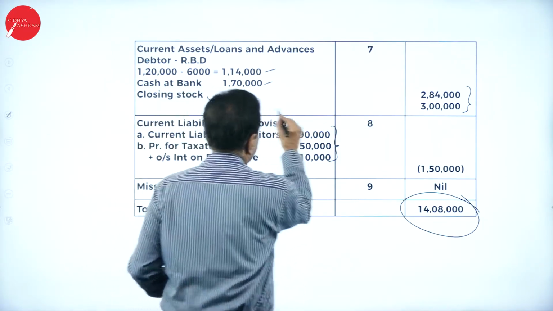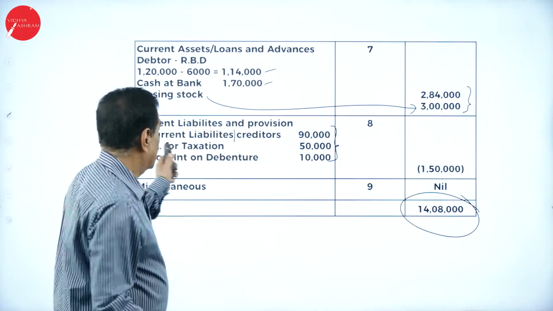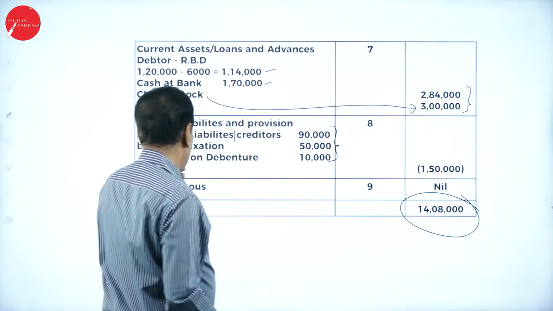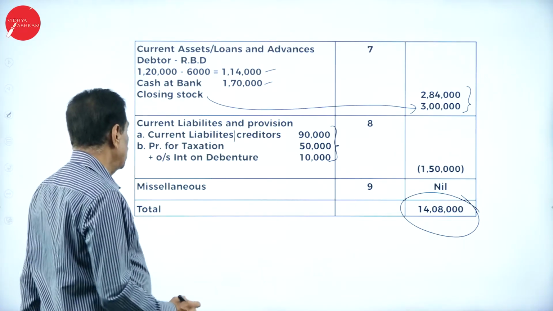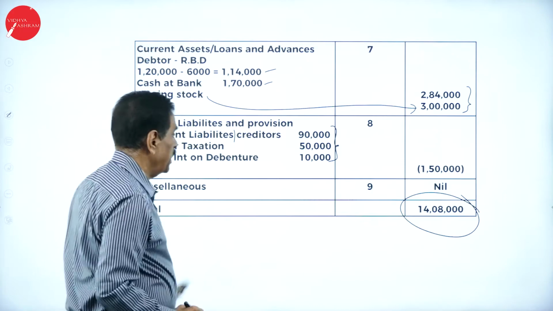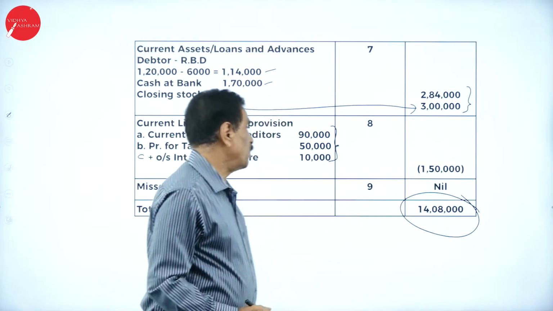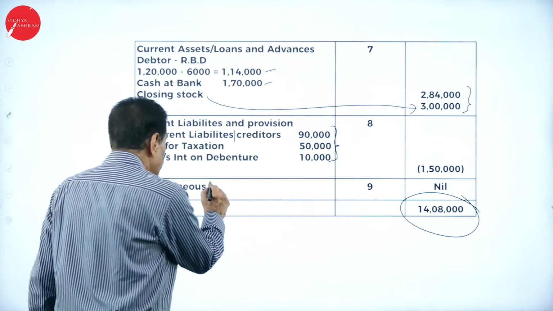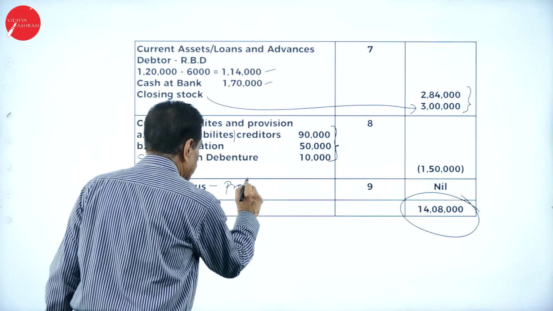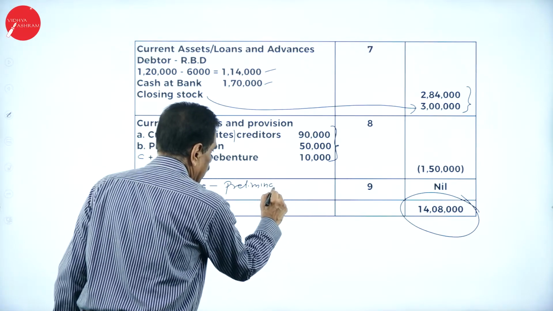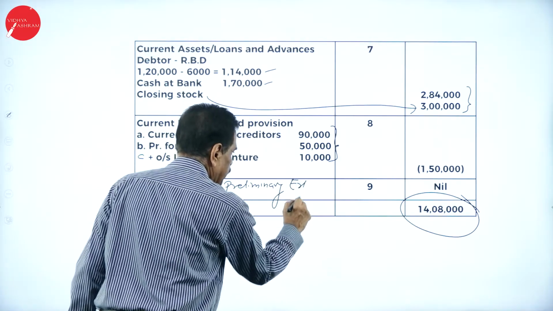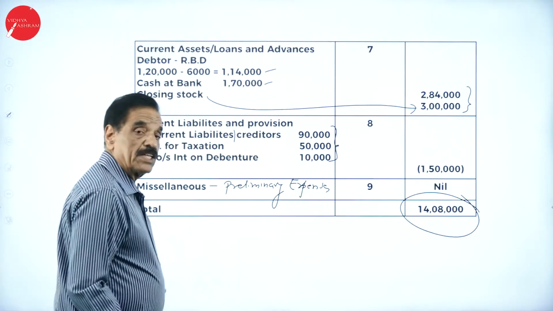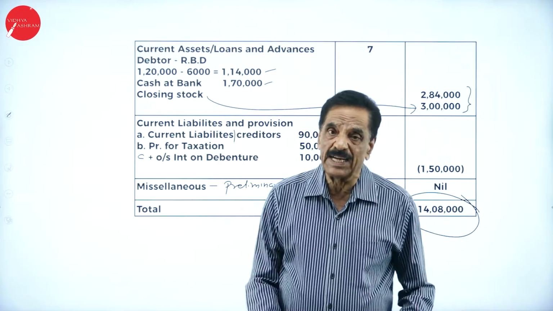Closing stock, this is your closing stock 3 lakh. Current liabilities and provision. Current liability creditor 90,000. Provision for taxation 50,000. Then you will see outstanding interest on debenture 10,000. It will work out 1 lakh 50,000. Miscellaneous expenses. Generally, we get preliminary expenses. There is no preliminary expense, nil. So totally it will tally for 14 lakh 8,000.